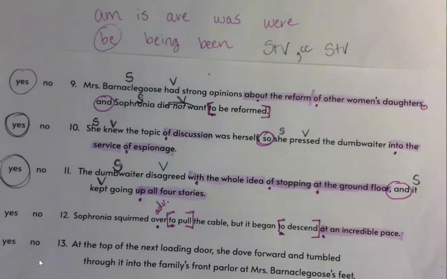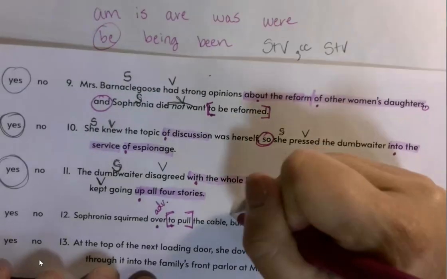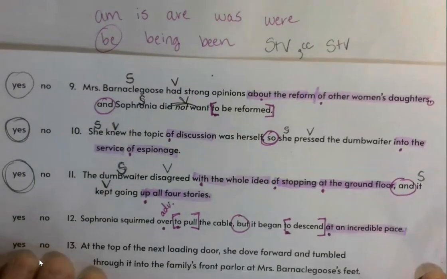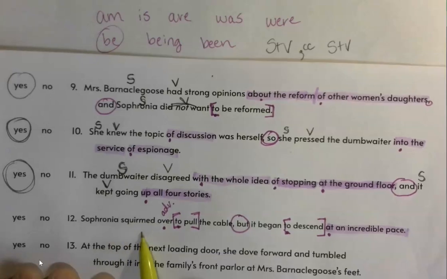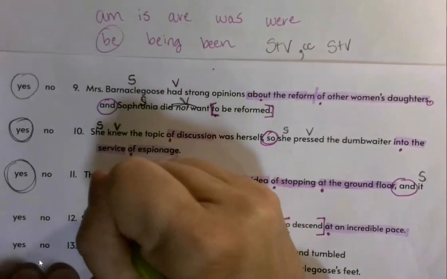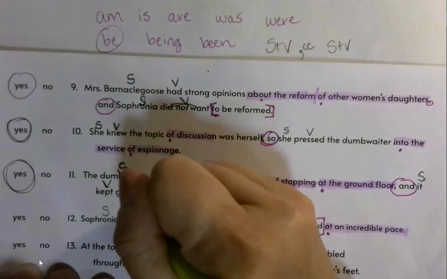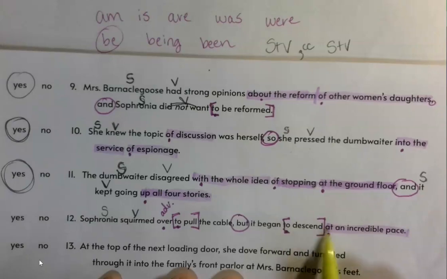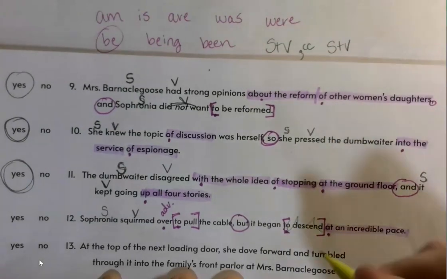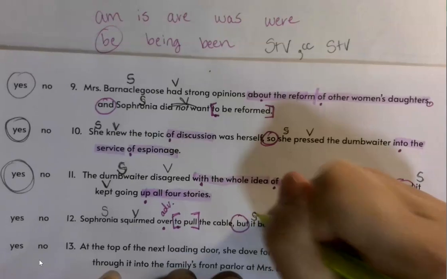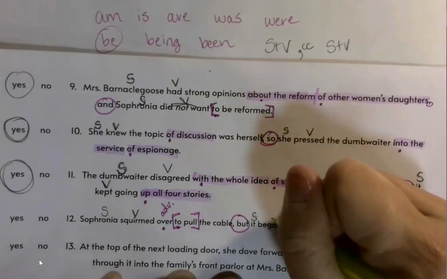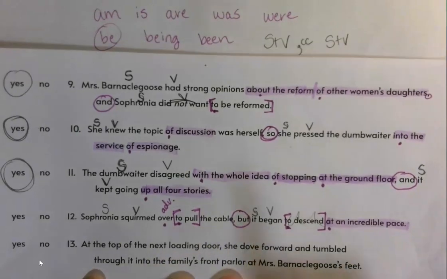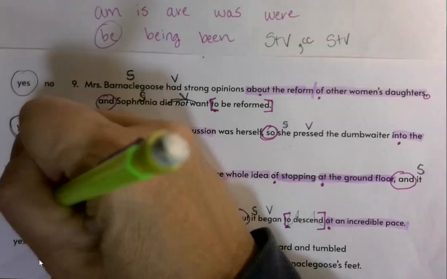All right, looking for my conjunction. I see but, and it's with a comma. So I'm going to look to see, is there a subject and a verb on both sides? It says Sophronia squirmed. Sophronia is the subject. What did she do? She squirmed. It began. Remember, we're going to ignore descend. It doesn't exist right now. So it, again, refers back to that dumbwaiter. And what did it do? It began. Subject and verb, comma, conjunction, subject and verb. That's the compound sentence.